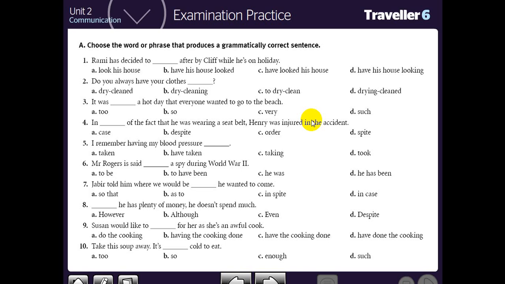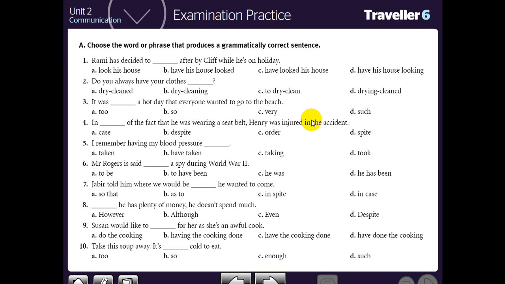Welcome back to Travel 6 Unit 4, and this time with examination practice on grammar of Unit 4. Open your book, page 49, with the examination practice as you can see now. It relates the grammar of Unit 4, clauses of concession, result, purpose, and causative form. Let's start with the first sentence and pay attention, please.